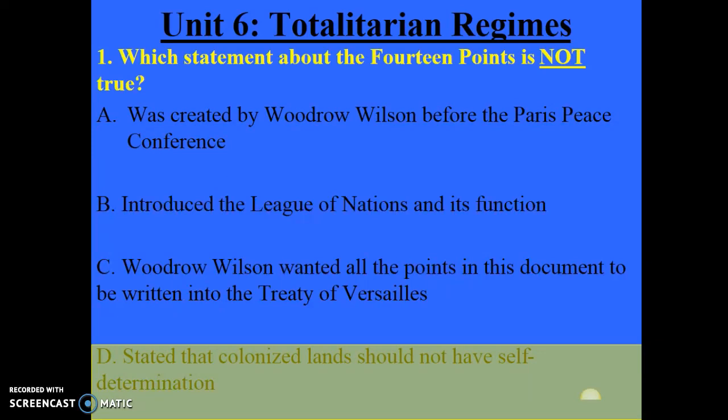And therefore, D is the lie, because the 14 points stated that colonized lands should have self-determination. They should have freedom. So D is false because it should not have self-determination. That is not what Woodrow Wilson believed the colonized lands should receive after World War I.